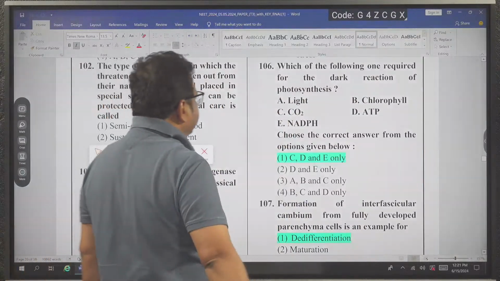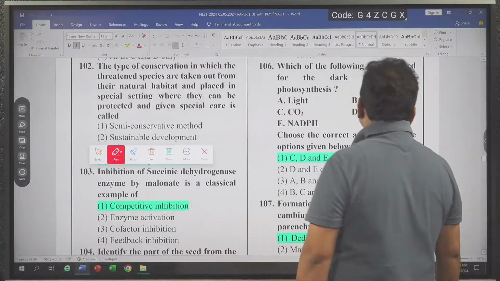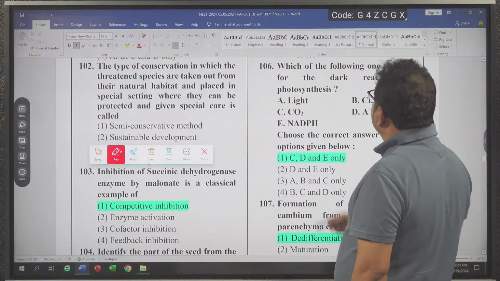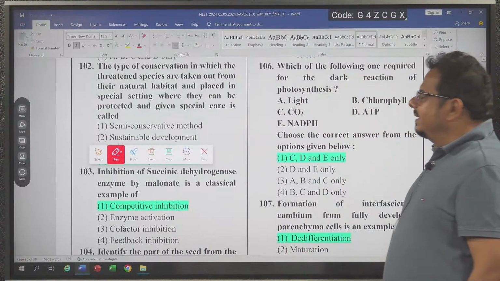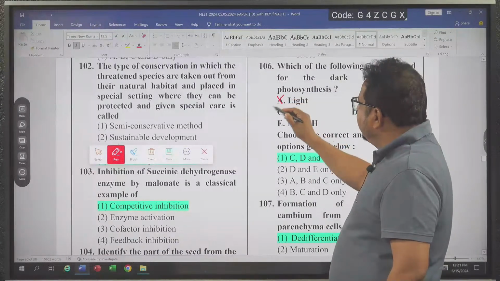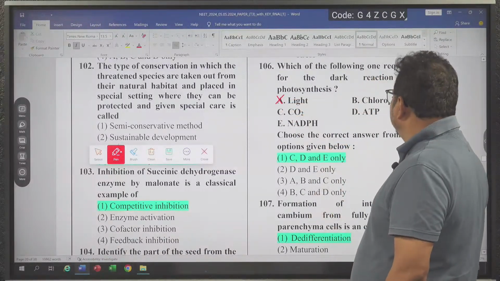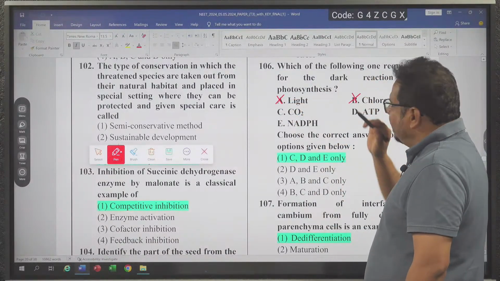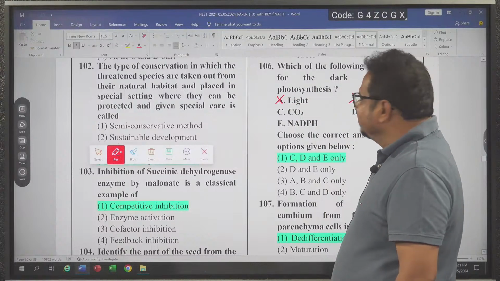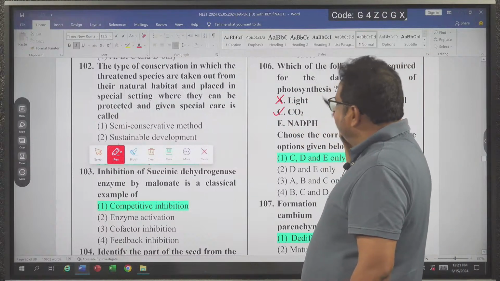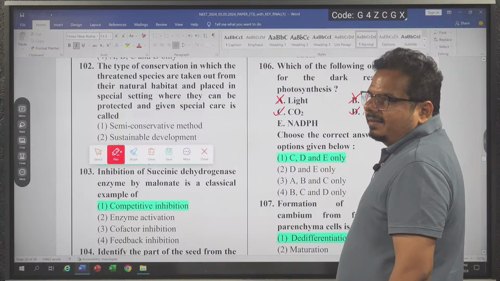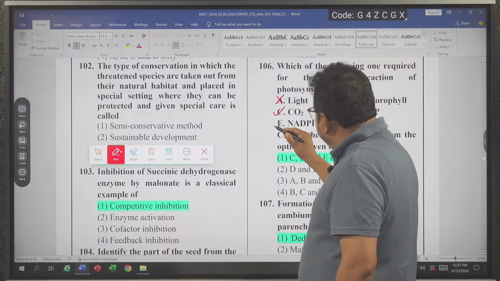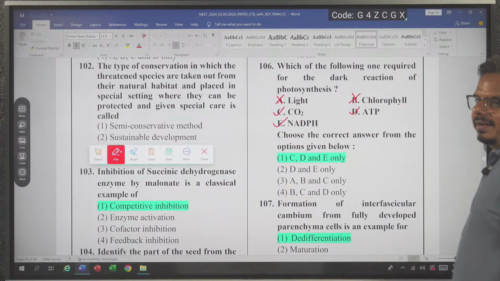The next question is: which of the following is required for the dark reaction of photosynthesis? Light is not required; it is required in the light reaction. Chlorophyll is not required; it is required in the light reaction. CO2 is required in the dark reaction. ATP is also required in the dark reaction. NADPH is also required in the dark reaction.